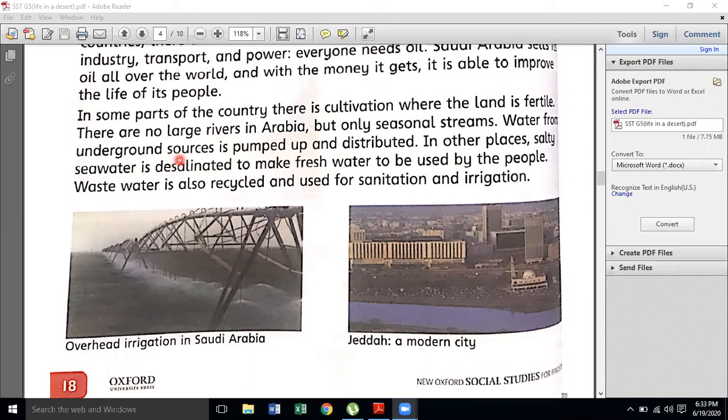The taste of the water is very salty. In other places, salty seawater is distilled to make fresh water to be used by the people. They even purify the water for drinking. My family members have been residing in Saudi Arabia for the last 30 years, and they tell me that there is no fresh water. They always purify the salty water for drinking purposes.